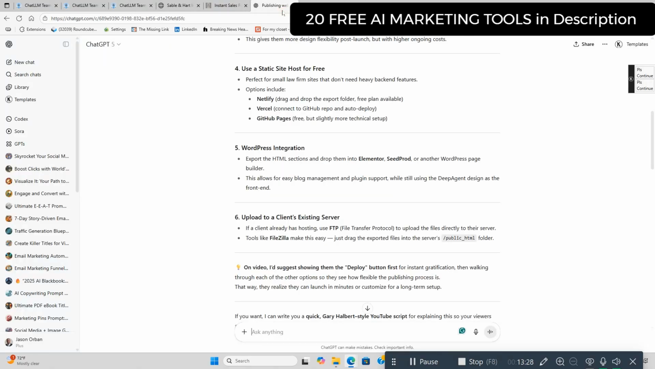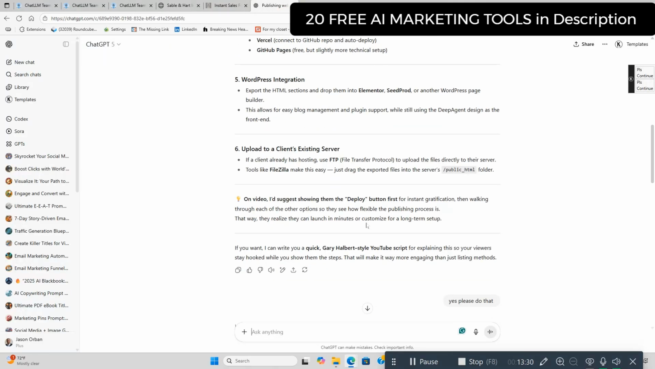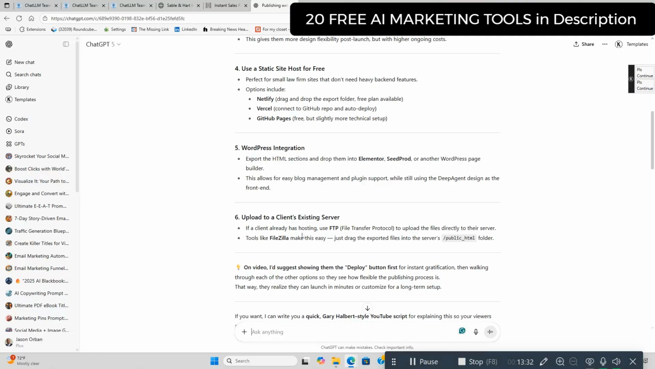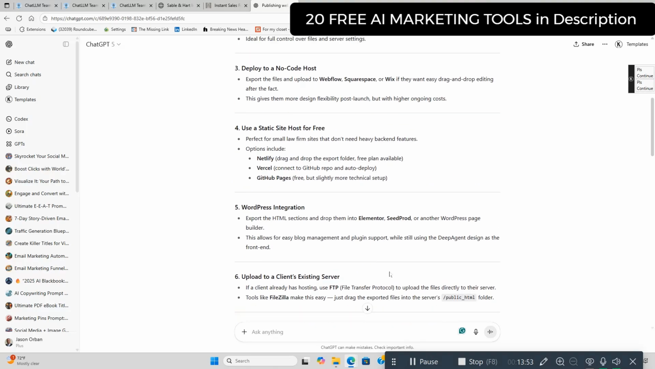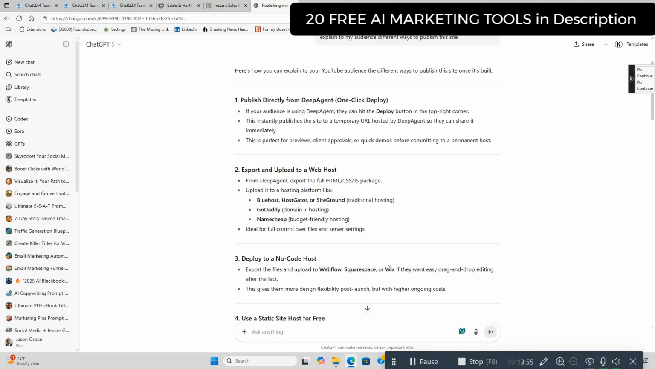Moving on here. Upload to a client's existing server. If a client already has hosting, use FTP, File Transfer Protocol, to upload the files directly to their server. Tools like FileZilla make this easy. Just drag the exported files into the server's public HTML folder. On this video, and this is what ChatGPT suggests, showing them the deploy button first, which I did, then walking through each of the other options, which I already did. I already showed you all that, so we're good to go.